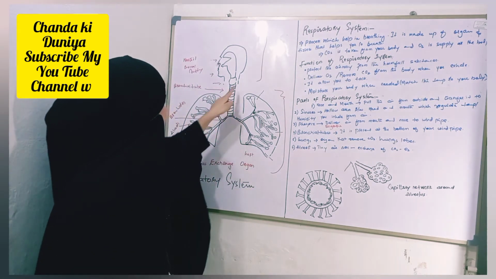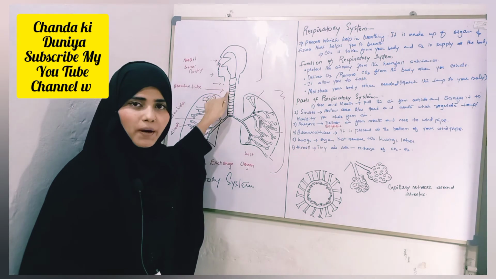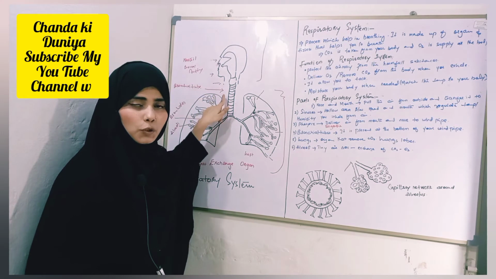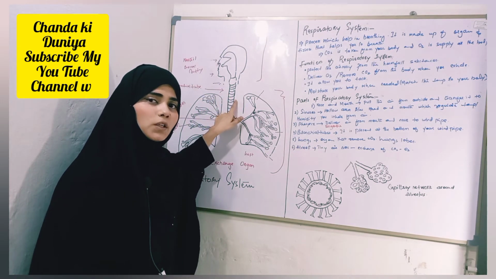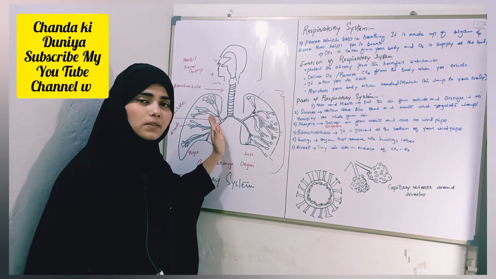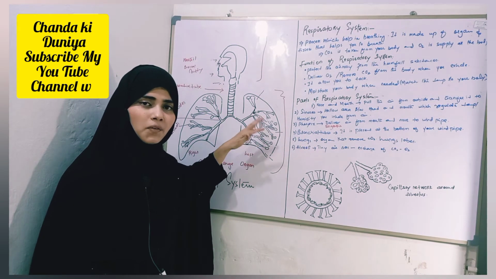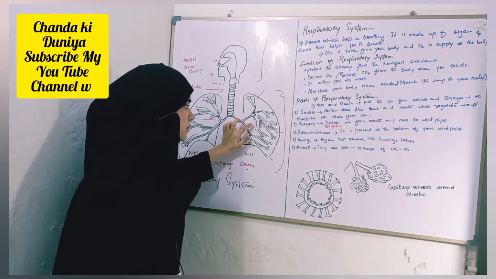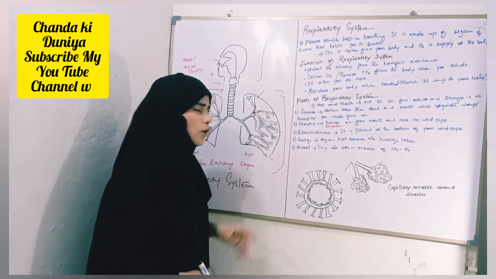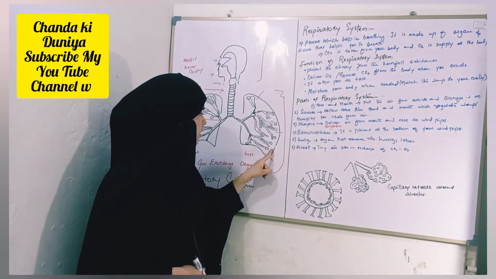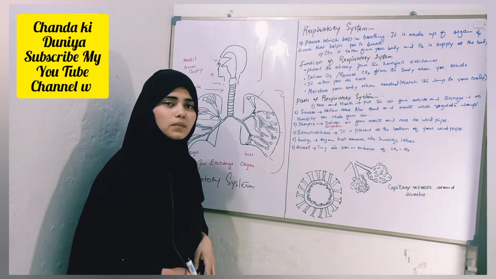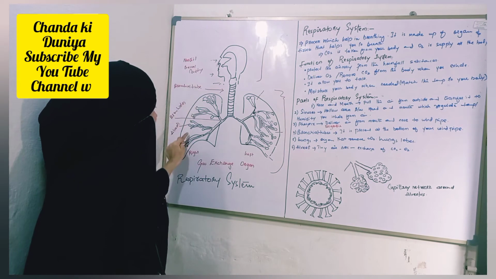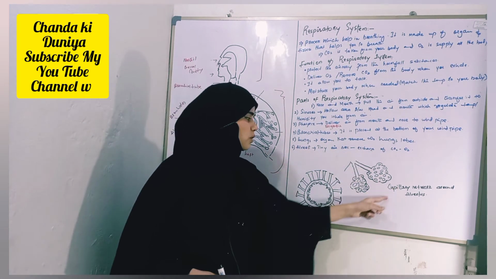So this is the trachea or windpipe. This trachea is also called the bronchial tube, and this bronchial tube opens into the left and right lungs. When it enters into the left and right lung, it divides into a number of bronchioles. At the terminal of the bronchiole, you can see there is a special type of air sac. Look here, these are the air sacs. Here I have drawn the structure of an air sac.